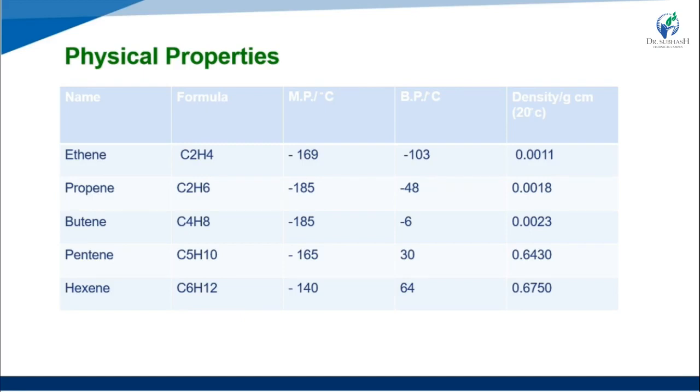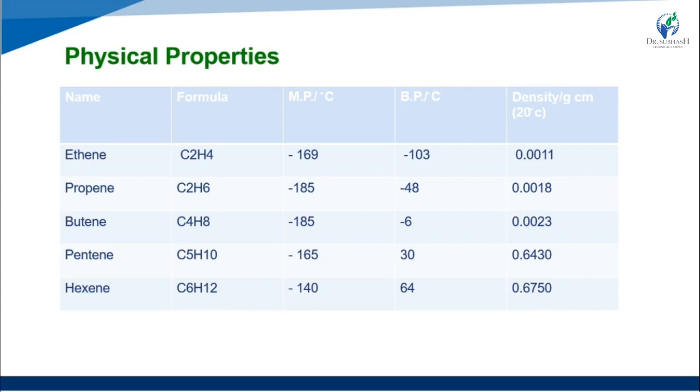Then pentene, having 5 carbon and 10 hydrogen, formula C5H10, melting point minus 165 degrees Celsius, boiling point 30 degrees Celsius, and density 0.6430, less than water. All alkenes have density less than water.